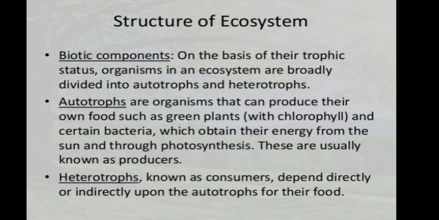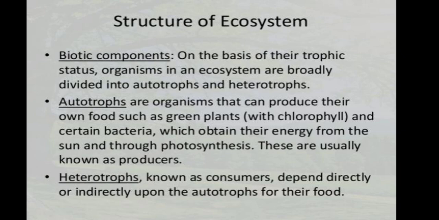Then the structure of an ecosystem. In the structure of an ecosystem, the biotic components are included. The biotic component means the living component. On the basis of trophic status, organisms in an ecosystem are broadly divided into heterotrophs and autotrophs. What is meant by autotrophs and what is meant by heterotrophs?